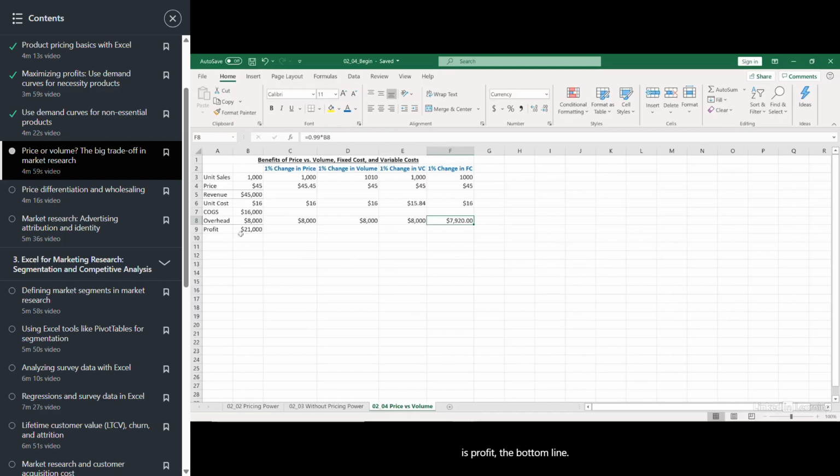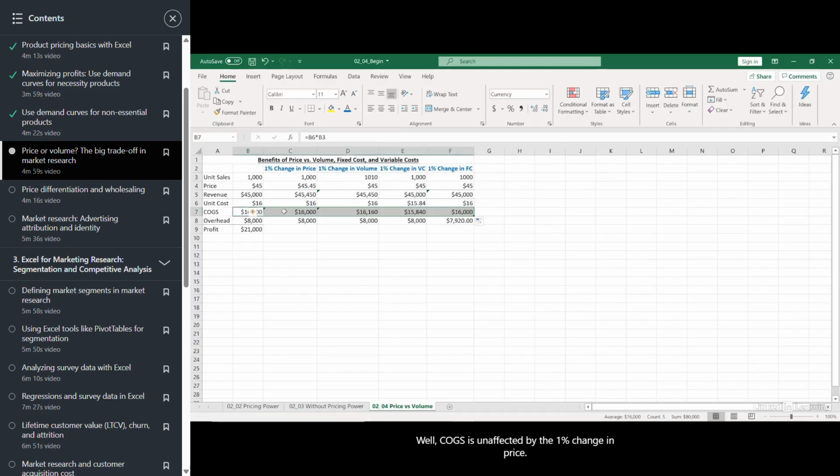Well, what we're really interested in here is profit, the bottom line. So let's go through and fill out the rest of the chart and see which improvement is the best. So what happens? Well, the 1% change in price and the 1% change in volume both boost revenue by the same $450. The improvement in variable cost and fixed costs have no benefit on revenue. Now what happens with COGS? Well, COGS is unaffected by the 1% change in price. We're still selling the same 1,000 units. It rises with our change in volume. With variable costs, with that benefit, it falls a little bit. With fixed cost benefit, it stays the same.